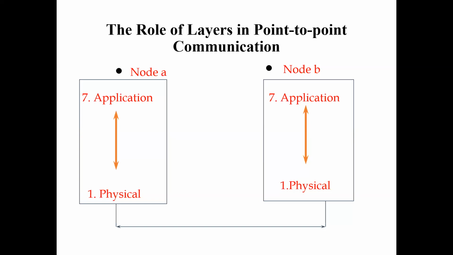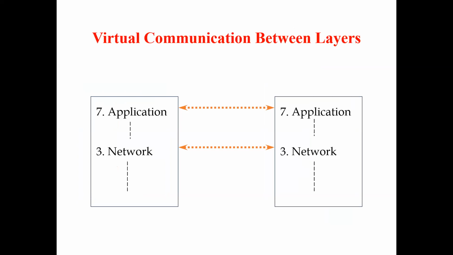In that point-to-point communication, this is only virtual communication. We can see that the physical-to-physical connection occurs between the nodes, and the application gets that message. Next, we can see the actual virtual communication between two nodes. We already said point-to-point communication between nodes, but now consider virtual communication between layers, and how virtually the two-node communication happens.